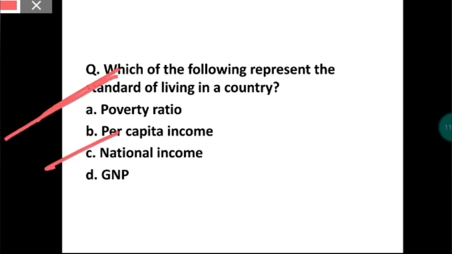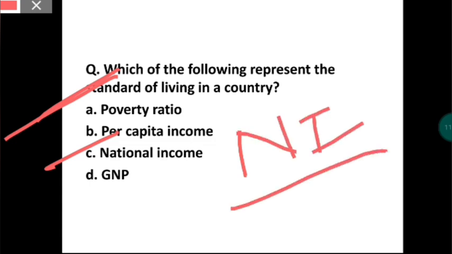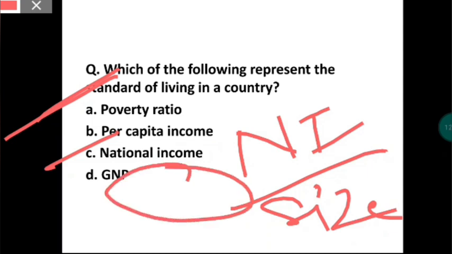The per capita income's formula is average national income upon the size of the population. The per capita income tells us, in a given region, the average income of every individual. Okay, per capita income.